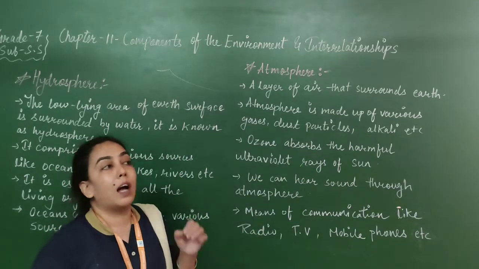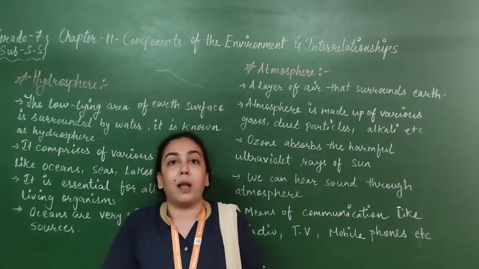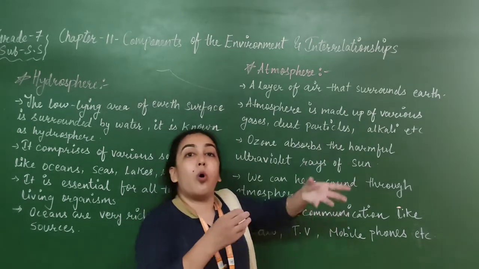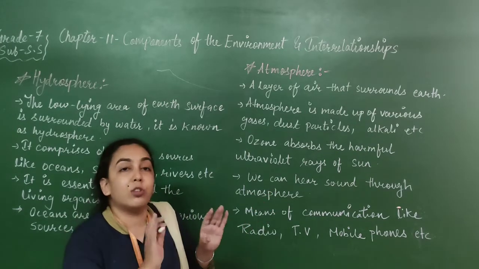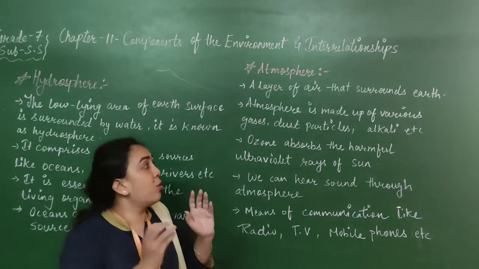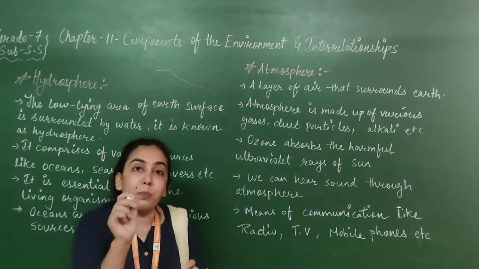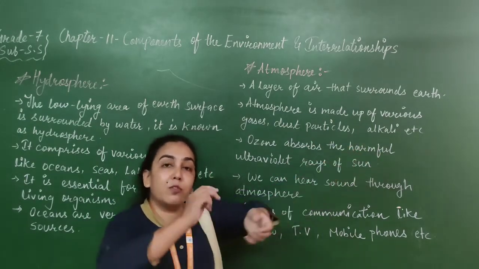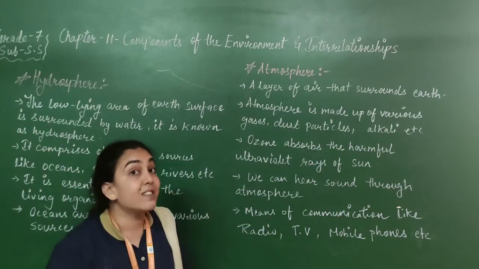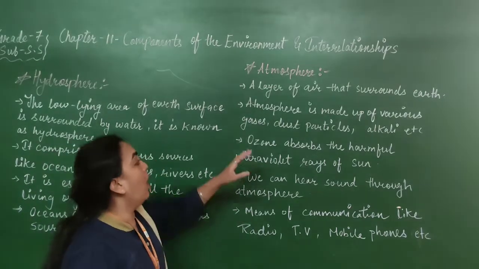What do you mean by alkali? Actually, what happens sometimes, dead things like dead plants and dead animals also decay in the open land. वो भी ऐसे ही decay हो जाते हैं, वो मुरझा जाते हैं. So those small particles, when afterwards they are converted, are known as alkali. So atmosphere के अंदर वो सारी चीजें भी चली जाएंगी. Microorganisms are present. Very different things are present in the atmosphere.